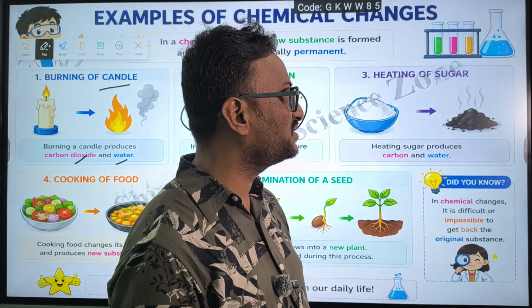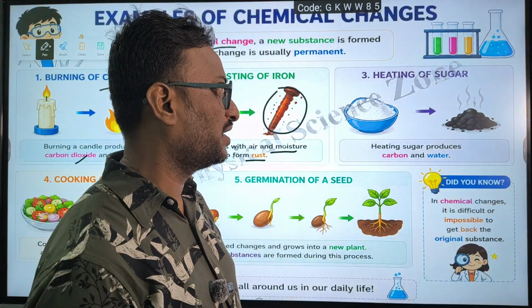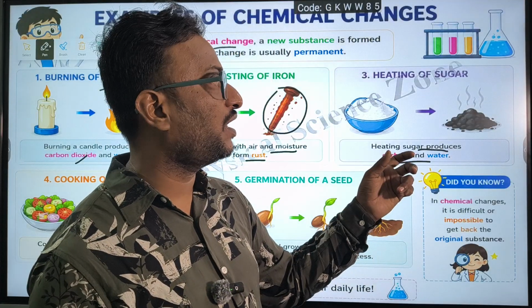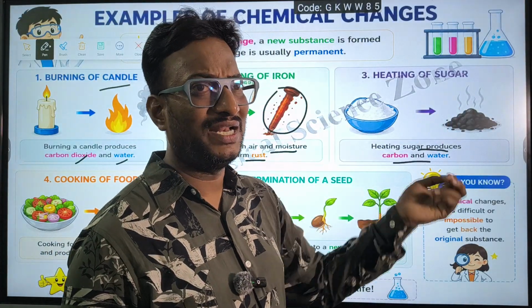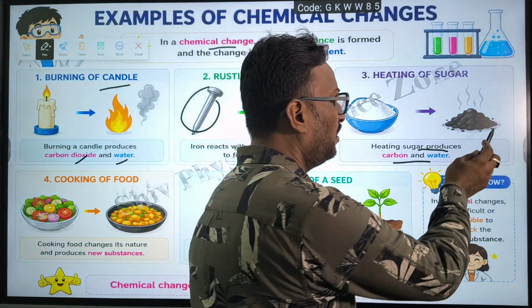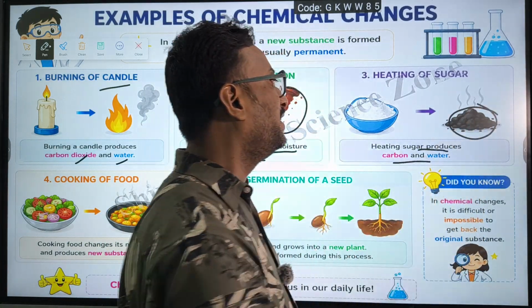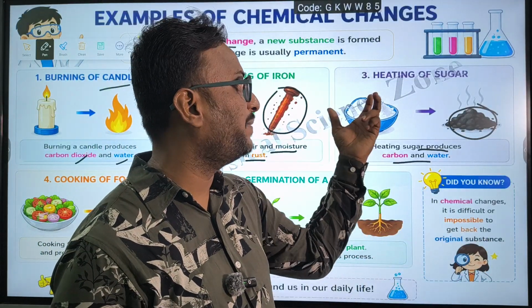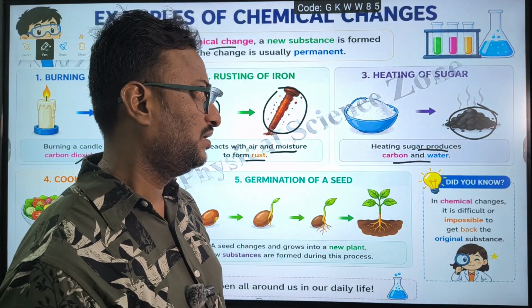And one more example, heating of sugar. If you heat sugar, we will get carbon dioxide along with a little bit of water, that is moisture. Heating of sugar produces carbon dioxide. From carbon dioxide and water we cannot get back that sugar.